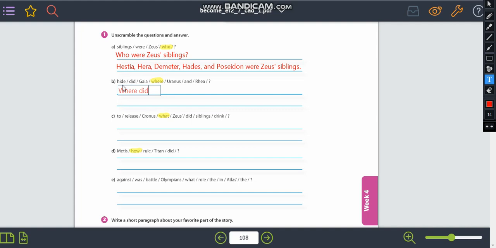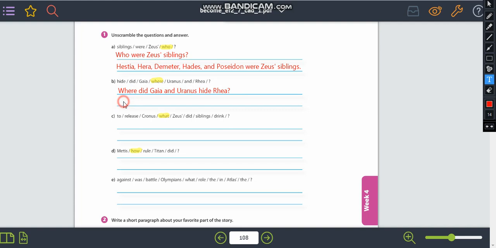We know by the story that Gaia and Uranus hid Rhea. So we're going to start: where did Gaia and Uranus, it can be Uranus and Gaia as well, hide Rhea? Okay, this is easier, right? You identify the verb and you know which of these characters is the subject.